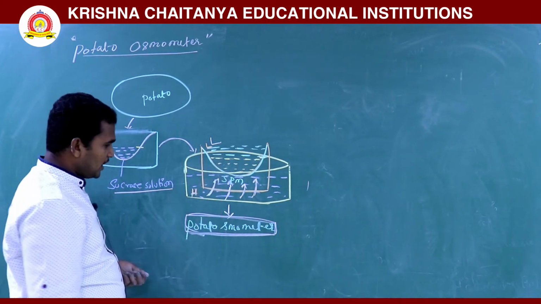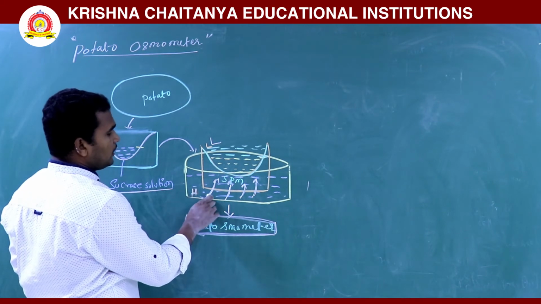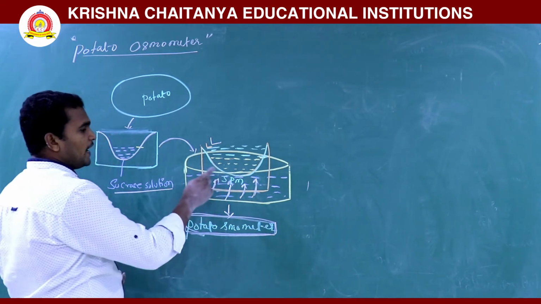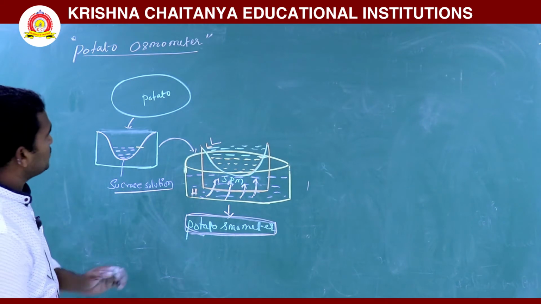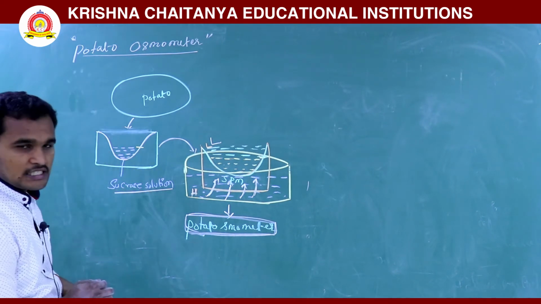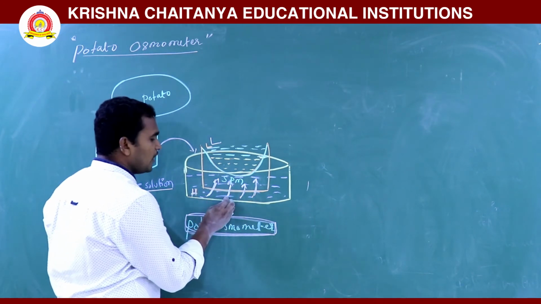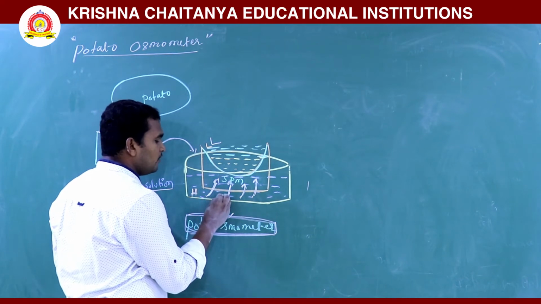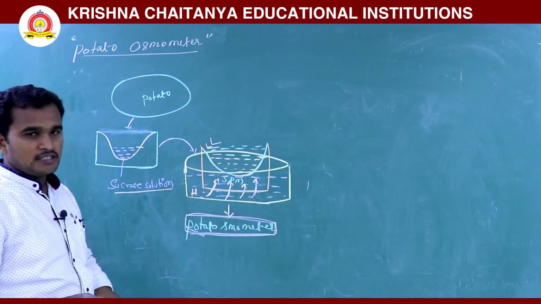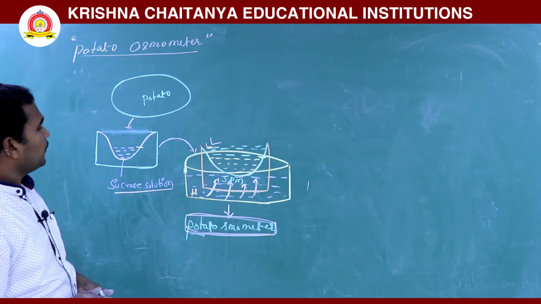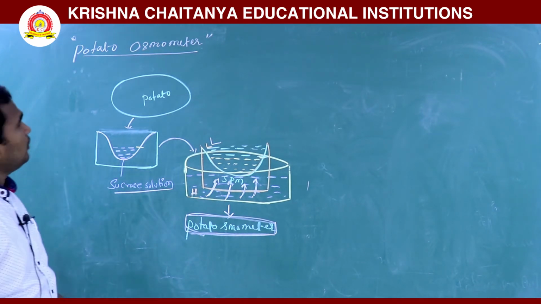In the potato, sucrose solution is there. In the beaker, more water is there, so more water potential. That's why water moves through the semi-permeable membrane from high concentration to low concentration. This is also one type of osmosis. Osmosis is diffusion of water molecules through a semi-permeable membrane from high concentration to low concentration. So this is the potato osmometer setup, which we are discussing under osmometers.